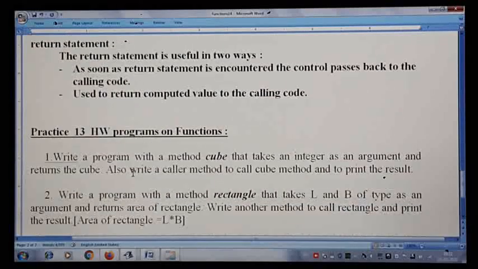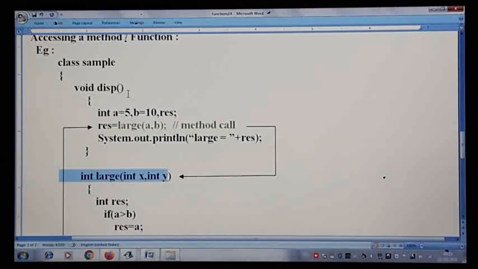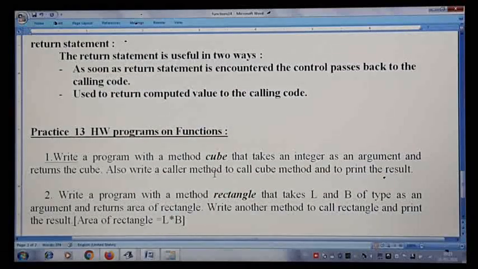Apart from that, also write a caller method. A caller method is nothing but a method that will call this method, like display, or you can also call it main, or you can change the name to caller also if you understand with that word. So here, display, I'll write here, this is the caller method. The large method is called by display. Write a caller method to call the cube method and print the result. The same way we have done large, we do it for cube.